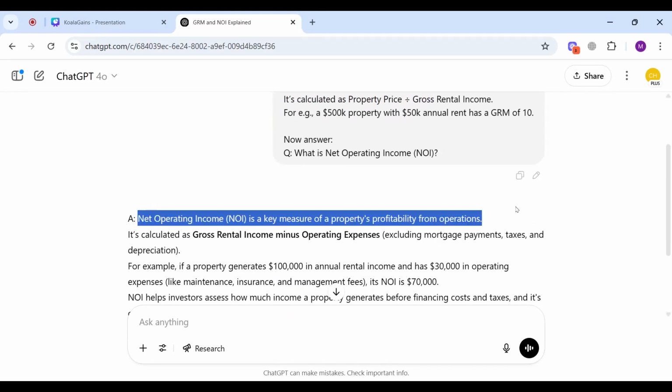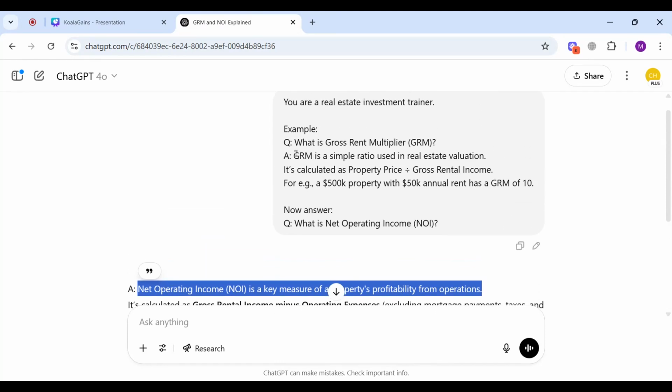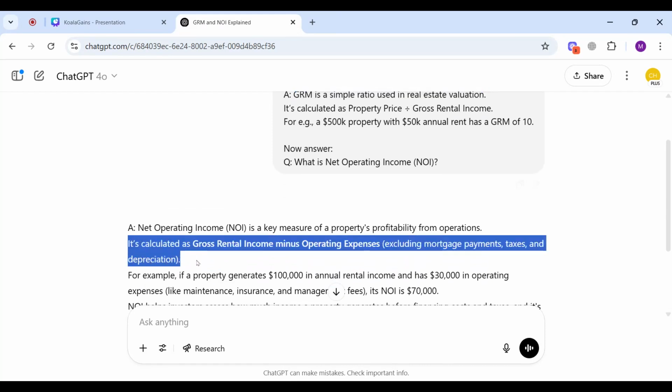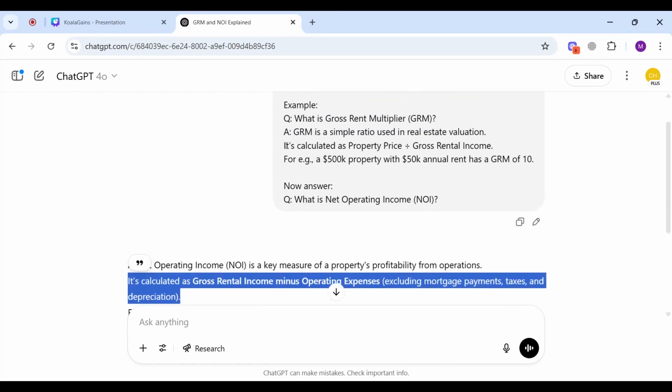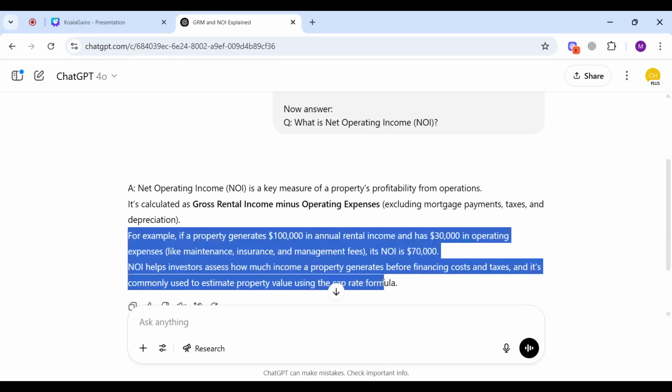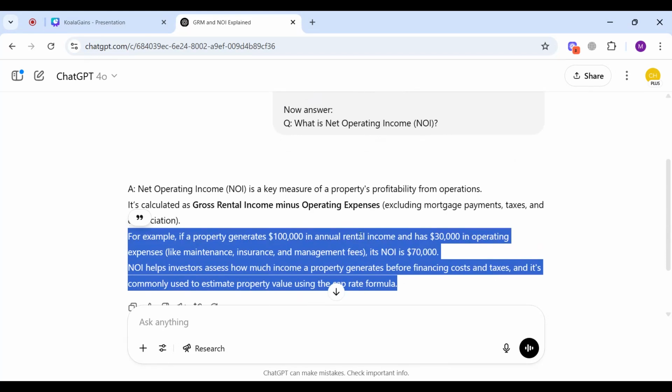You see, first line is the definition, exactly as I shared in my prompt example. Second is the formula, in the same manner I have shared in my example. Third is the example of the net operating income.